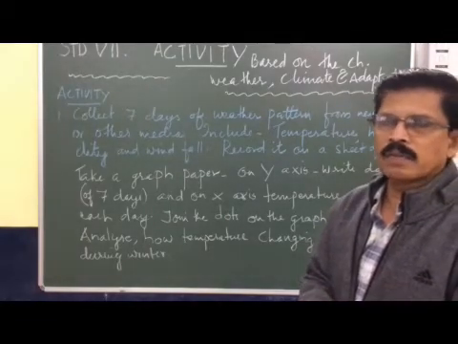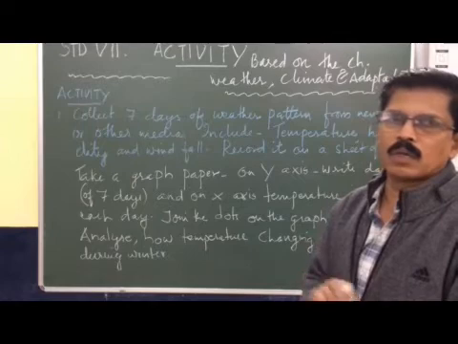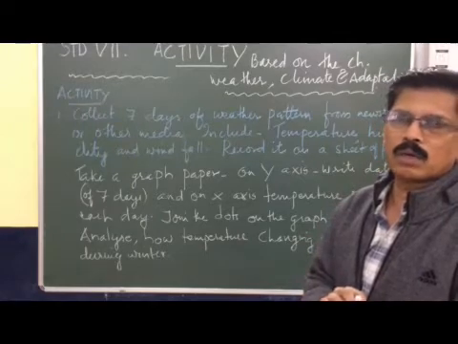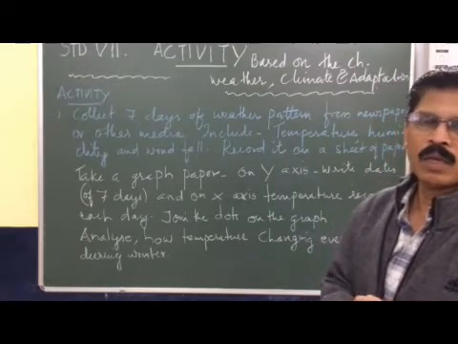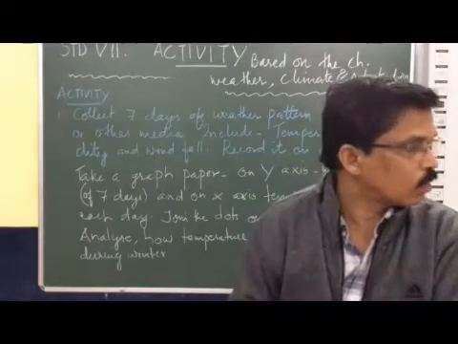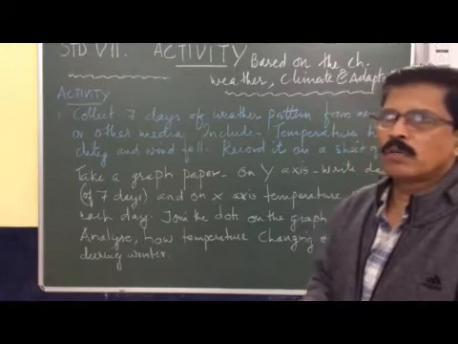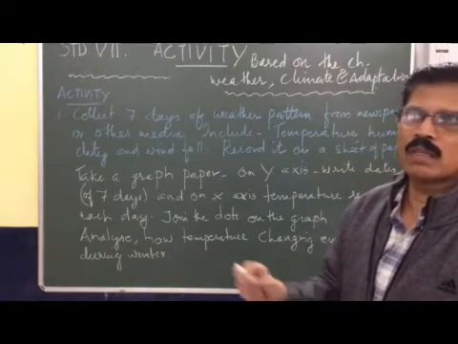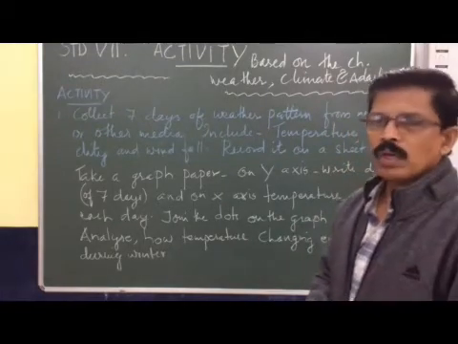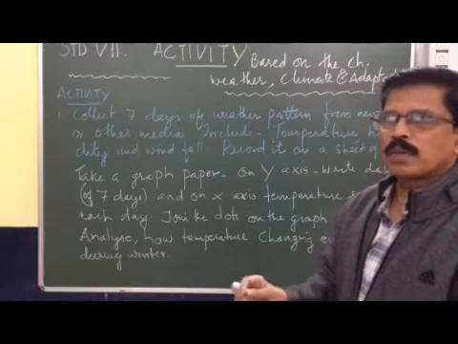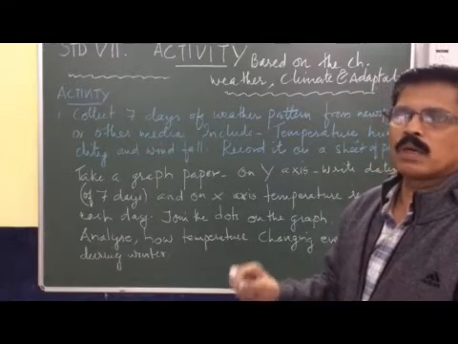If you are taking 7 days of low temperature, only take low temperature. That is recorded in the morning. And the high temperature can be recorded in the afternoon hours, that is, in between 1 and 3. Okay, so you take either low temperature or high temperature and record it on a sheet of paper.